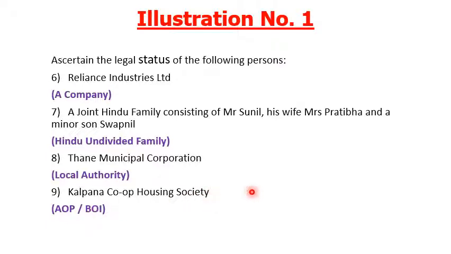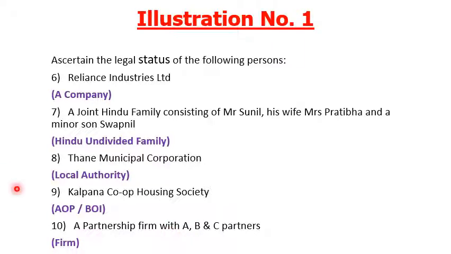If it were written that it is a registered firm, maybe it would come under limited liability partnership. But there is no such information given, so it is considered an association of persons or body of individuals. Next is a partnership firm with A, B, C as partners. Here it is considered a firm. So these are the examples of the types of assessee.